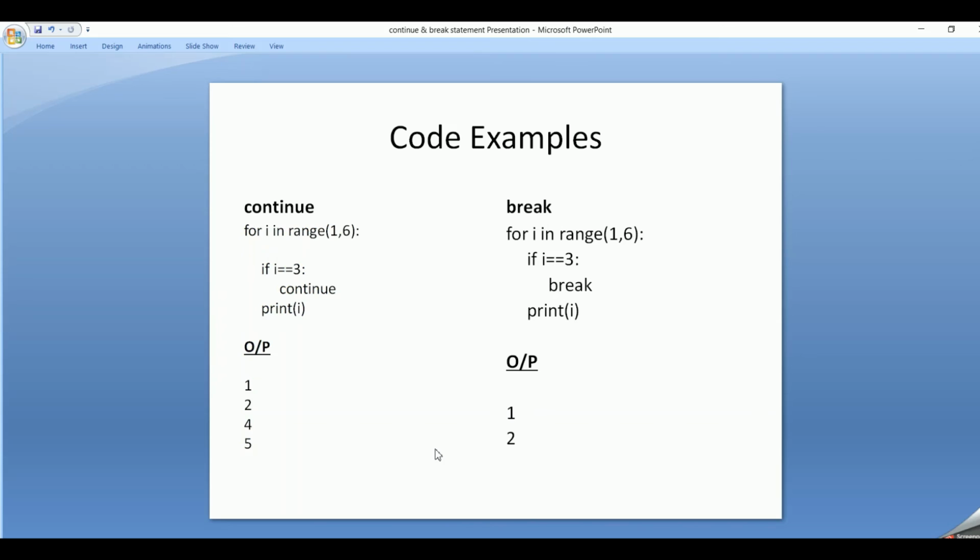Now let's look into one more example. For i in range 1 to 6, if i equal to 3, continue. So it will print all the numbers except 3. With break, it will print 1, 2, then at 3 it will break off, so it won't print any more numbers, that is 4 and 5 won't get printed.